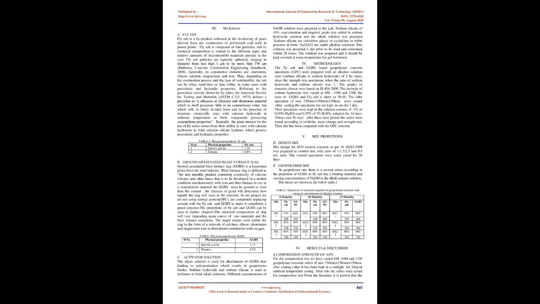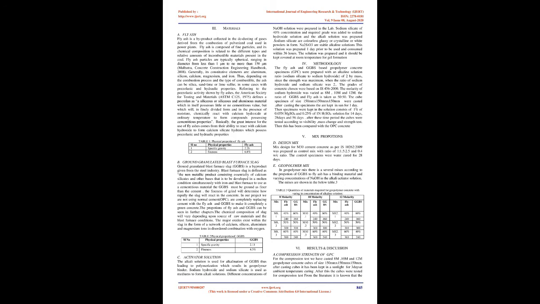3. Materials. A. Fly ash. Fly ash is a byproduct collected in the dedusting of gases derived from the combustion of pulverized coal used in power plants. Fly ash is composed of fine particles, and its chemical composition is related to the different types and relative amounts of incombustible materials present in the coal. Fly ash particles are typically spherical, ranging in diameter from less than 1 µm to no more than 150 µm (Malhotra, Concrete Construction Engineering Handbook, 2008).